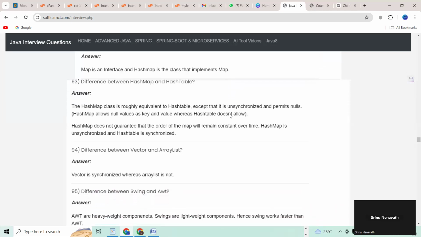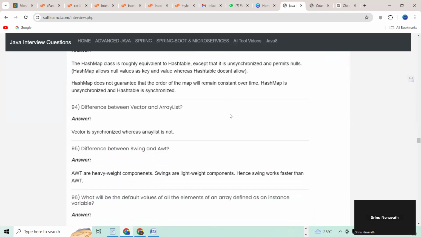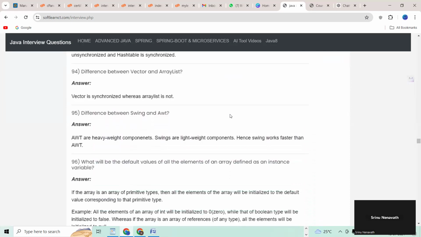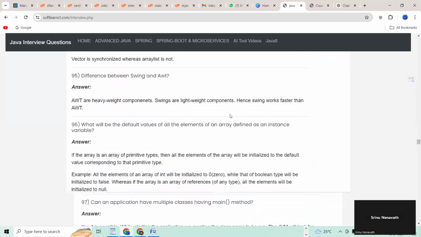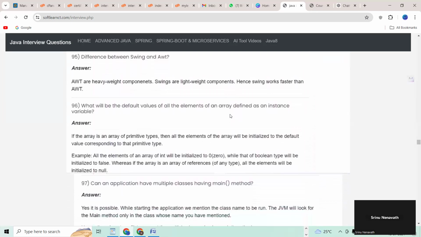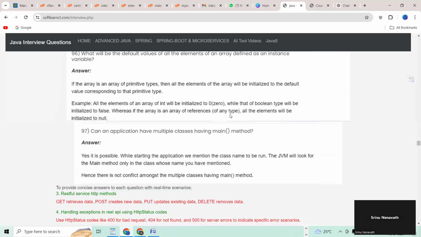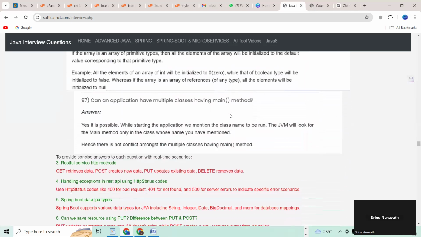93. Difference between HashMap and Hashtable. 94. Difference between Vector and ArrayList. 95. Difference between Swing and AWT. 96. What will be the default values of all the elements of an array defined as an instance variable? 97. Can an application have multiple classes having main methods?